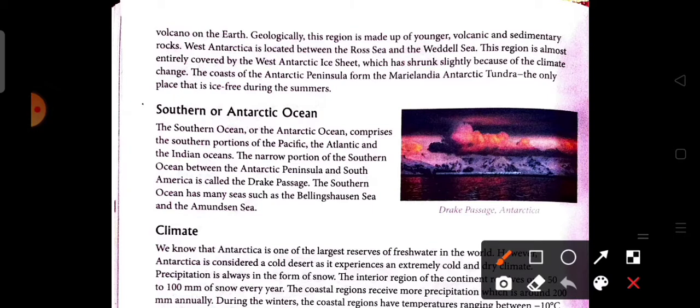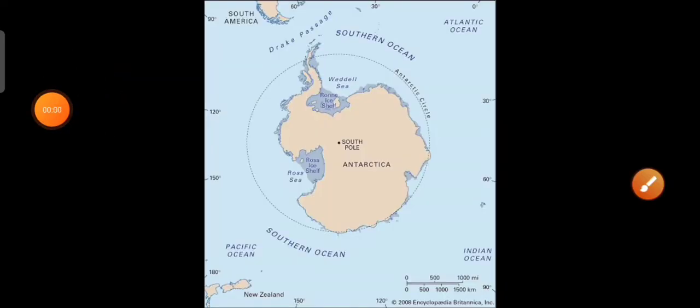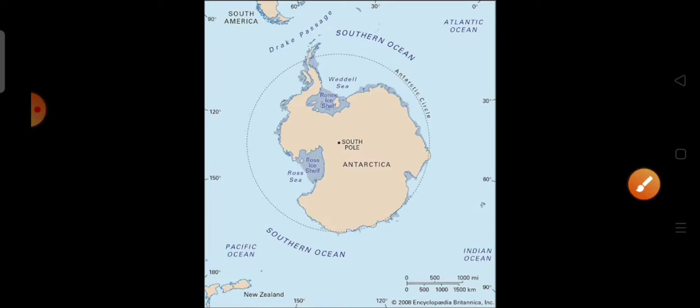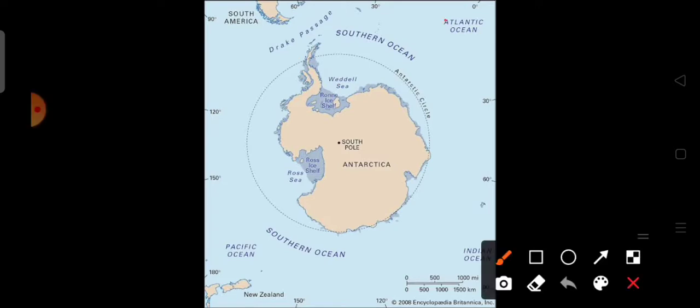So now we are going to see the Southern Ocean in the picture. Let's have a look. Again in this picture we see that the Southern Ocean is surrounding Antarctica, and here is the Drake Passage, a narrow portion of the Southern Ocean located between the Antarctic Peninsula and South America. The Southern Ocean is formed by the three oceans: the Atlantic, here the Pacific, and the Indian Ocean.